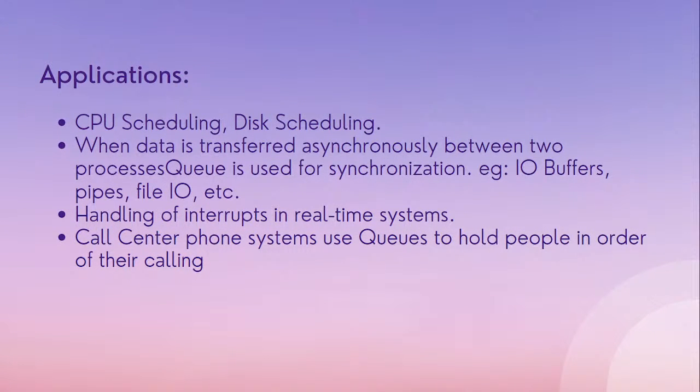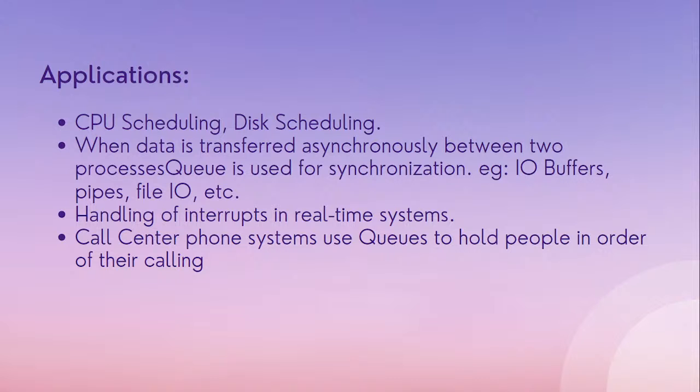Now let's understand why we are studying the queue data structure. What are the applications of studying it? In the real world we have many applications, such as CPU disk scheduling, and when data is transferred asynchronously between two processes, for example IO buffers, files in your system or pipes. All these are internal computer operations for which the queue data structure is used.